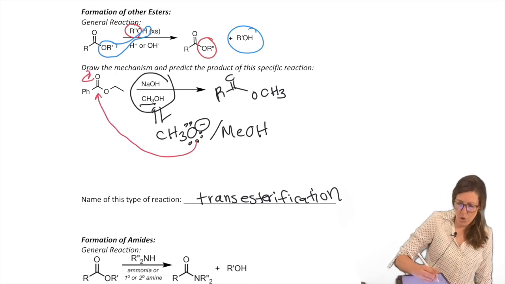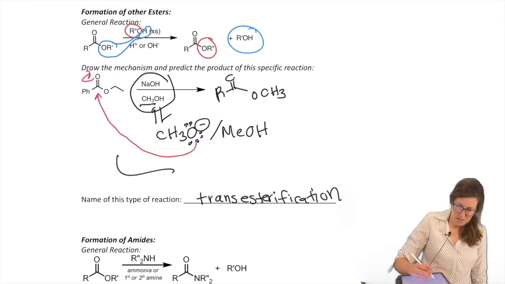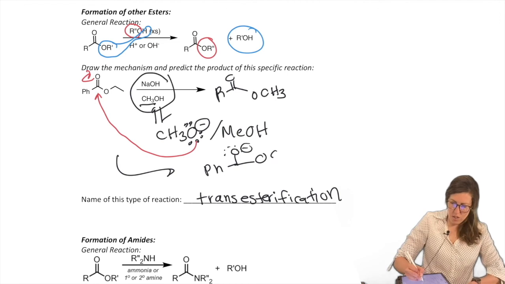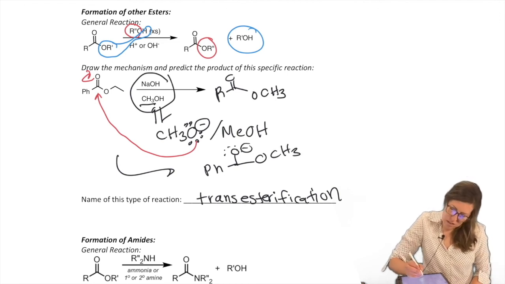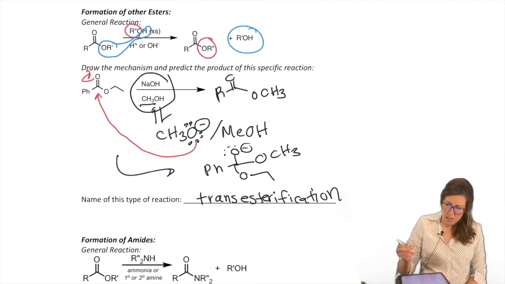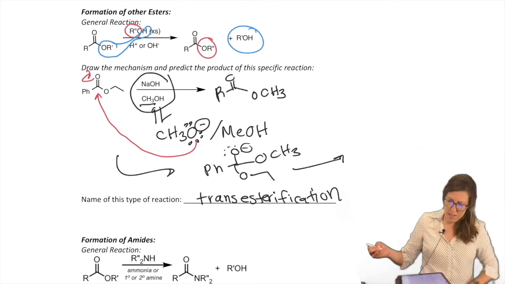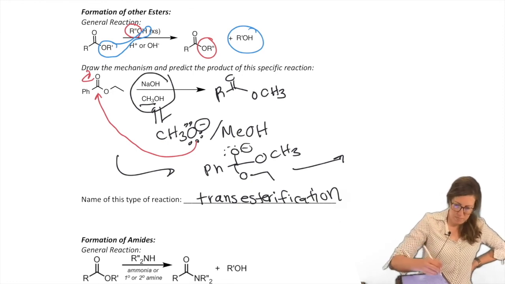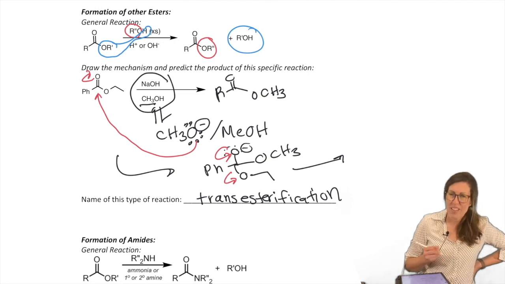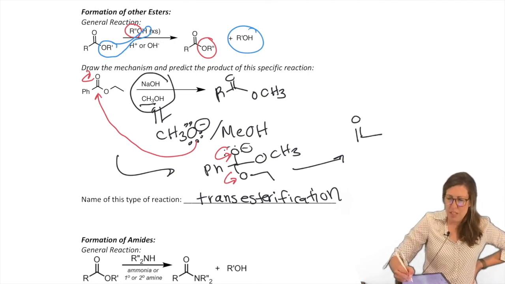Attack, open, Ph, O minus, and OCH3. Where's the rest? I still have this on there. O-ethyl. Let's add it again. Now we're going to close and kick. Kick off O-ethyl. Yes, bad leaving group and all, because we're in basic conditions.